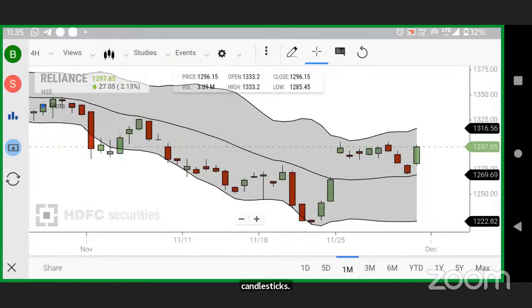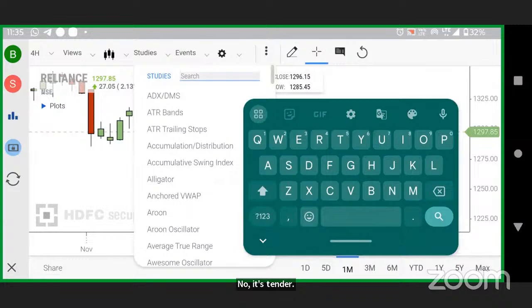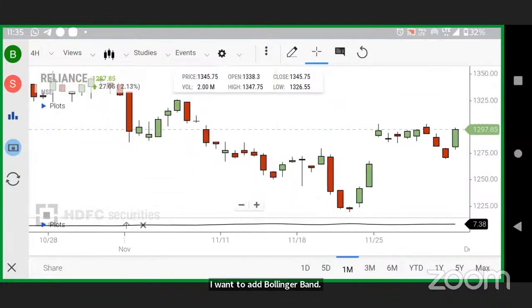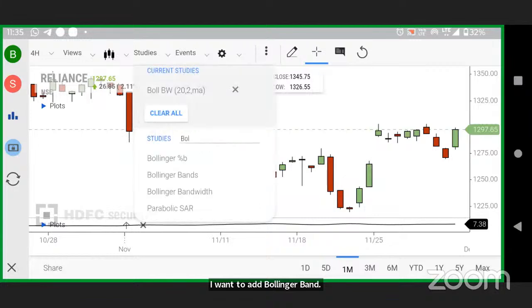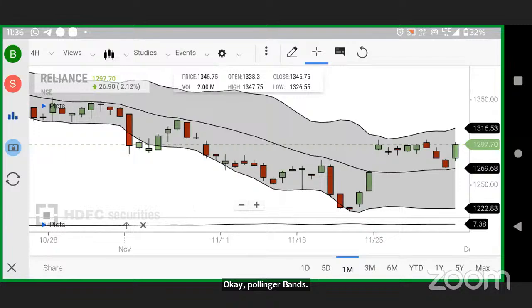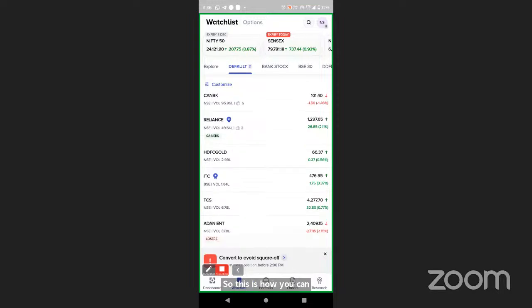Now, whatever study you want to add, you can. I want to add the Bollinger Band. Okay, Bollinger Bands. See, this is added. So this is how you can use this application.